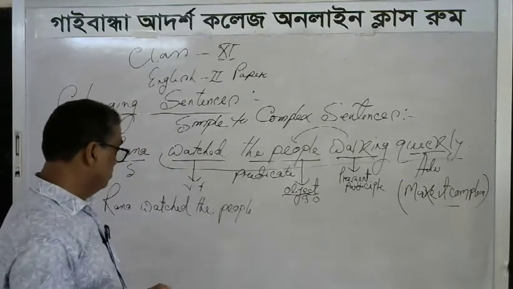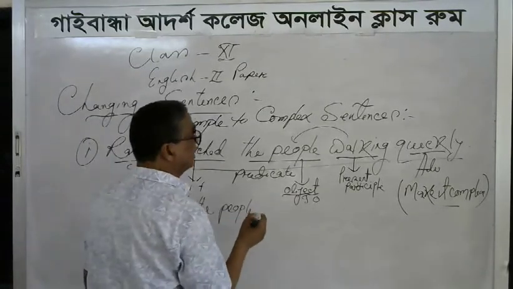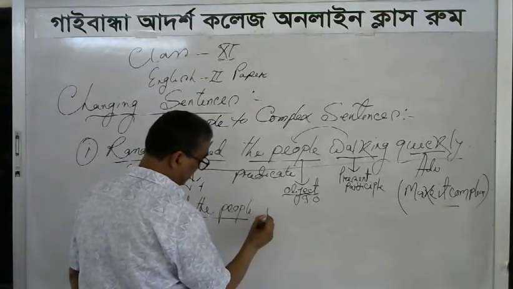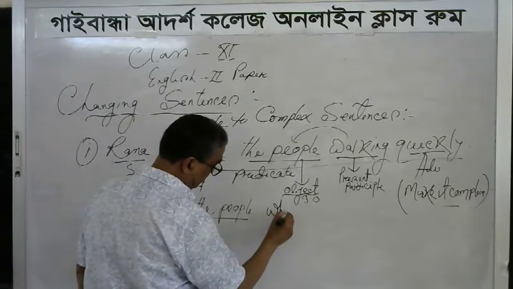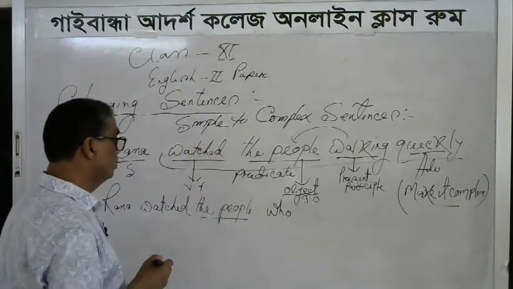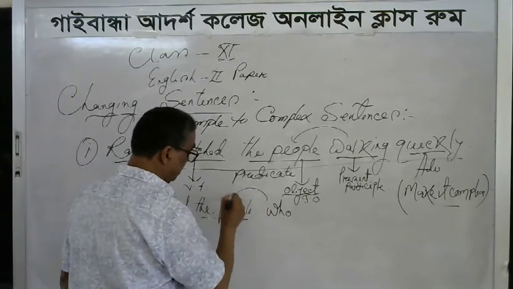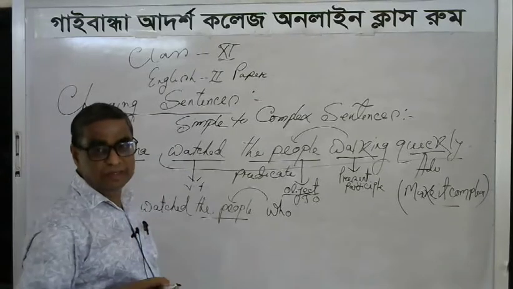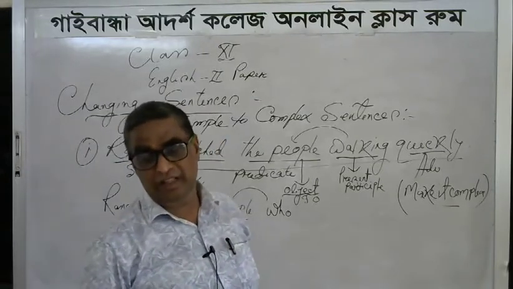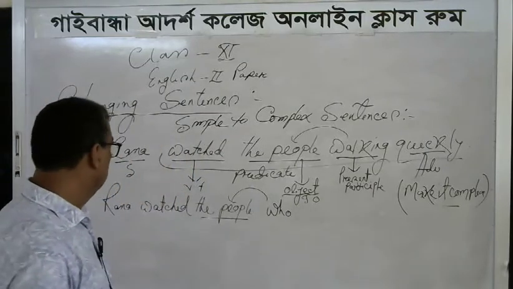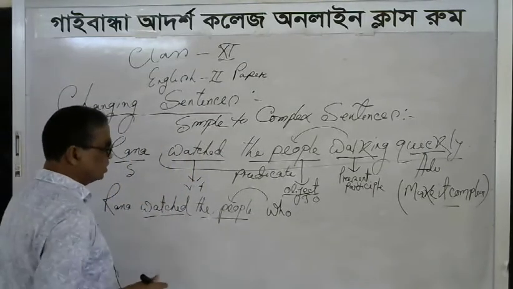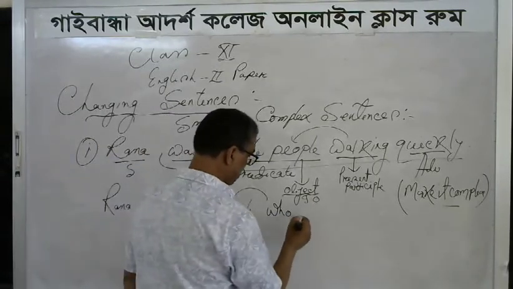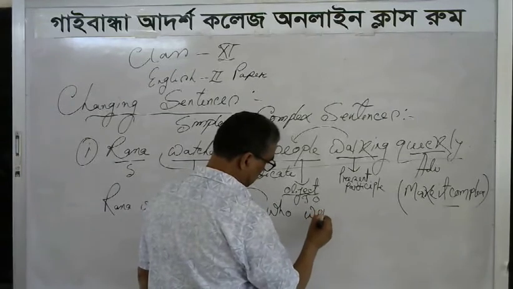So we have to connect the subject for the subordinate clause. The people is the object. Later on, we write the subject of the subordinate clause: who. Here, who refers to the object, the people. Walking is the present participle form, so the subordinate clause will be in the past continuous tense. Here, was is the past form.